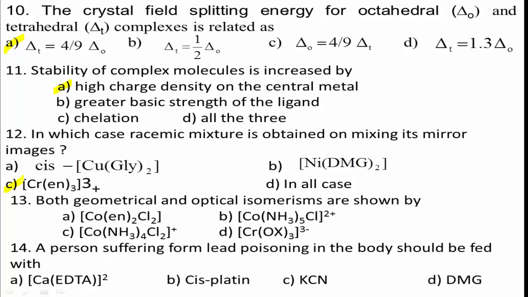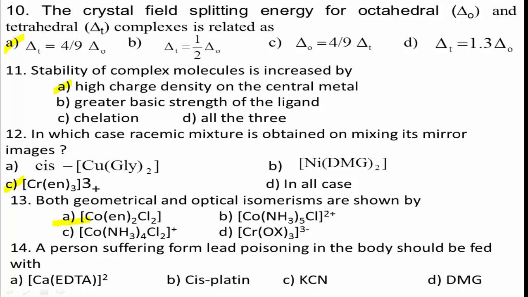But no isomerism is shown by [Co(NH3)5Cl]2+, and [Cr(ox)3]3- shows only optical isomerism. But the complex [Co(en)2Cl2] shows cis and trans forms and it also has two optical isomers. Therefore, the correct answer for this question is option A.